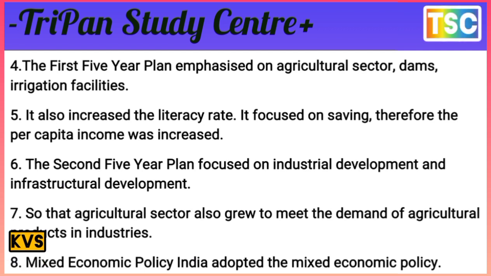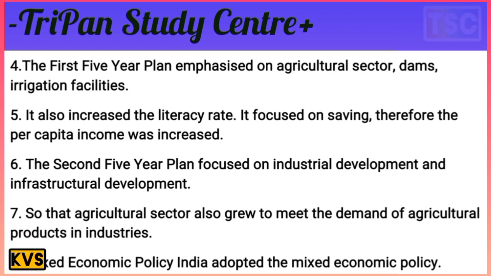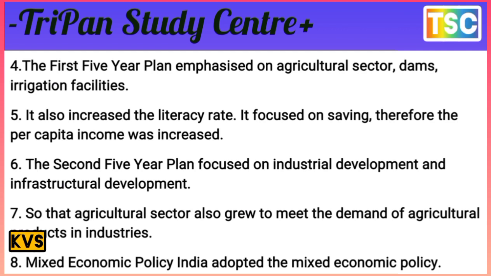The second five-year plan focused on industrial development and infrastructural development. The first five-year plan was only for agriculture, but the second focused on industry and infrastructure development, so that the agriculture sector also grew to meet the demand for agricultural products in industry. That is the most important point. They are two faces of one coin: agriculture and industry.